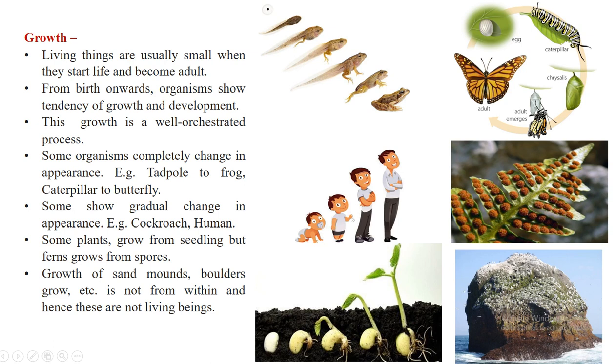Now if we consider plants, there are some plants that grow from seedlings, and then there are certain plants that grow from spores. If we take the example of ferns, they do not form any seeds. So they grow from spores which are present on the backside of every leaf. So in plants also there is a difference in their growth.